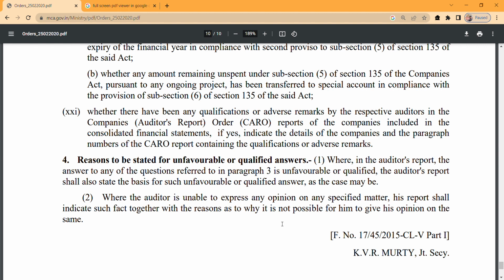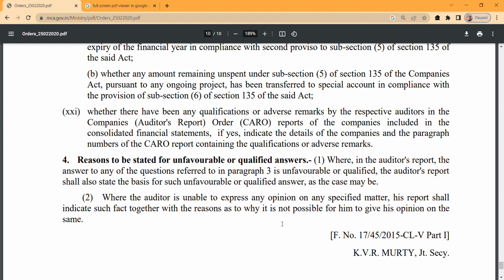the auditor's report shall also state the basis for such unfavorable answer. So if you have provided any unfavorable answer, or a qualified or adverse remark, for any of the 21 clauses, then the auditor needs to provide the reason behind it: why he has provided that unfavorable or qualified answer to that particular clause.